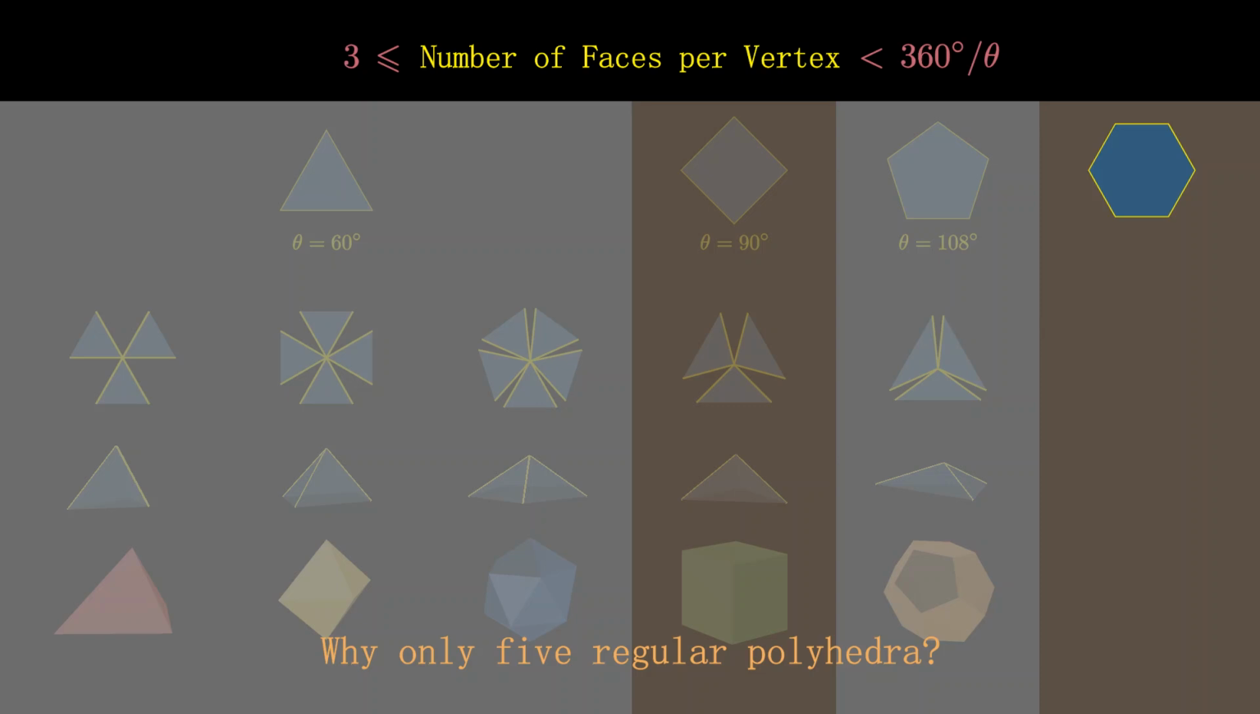The interior angle of a pentagon is 108 degrees, which is similar to the case of the square. Each vertex can also connect only 3 faces. The resulting polyhedron is the dodecahedron. The interior angle of a hexagon is 120 degrees. The sum of 3 interior angles has reached 360 degrees, so we cannot use hexagons to construct a regular polyhedron.